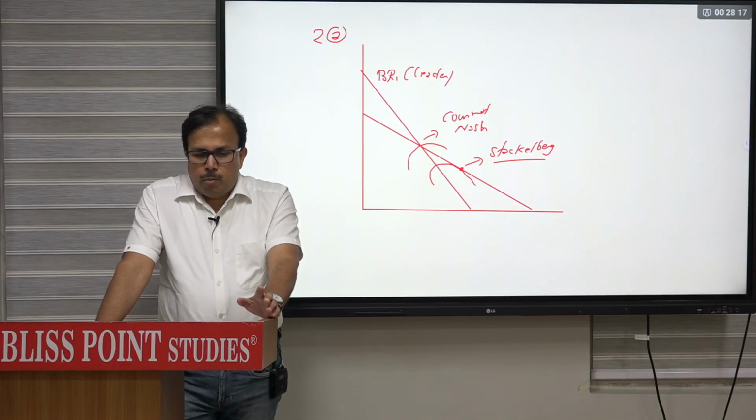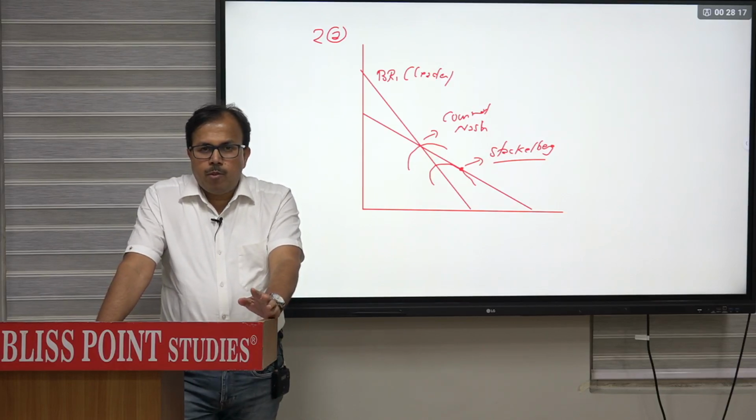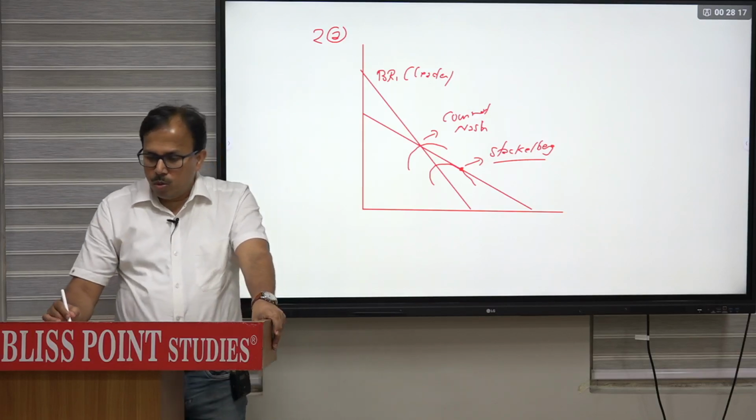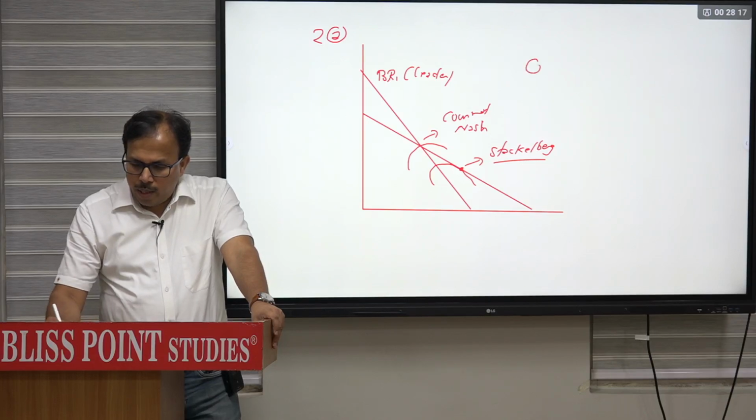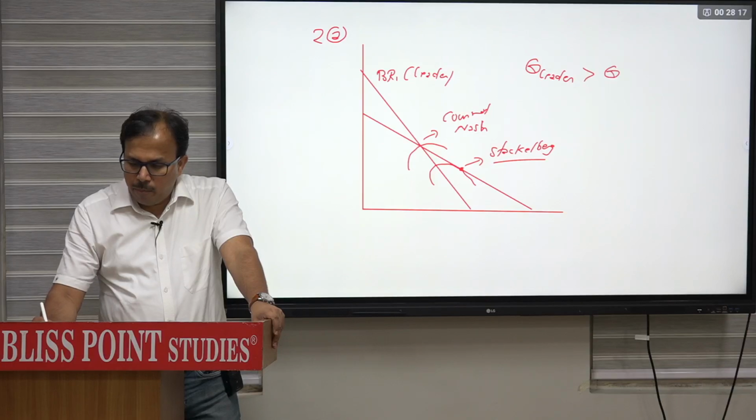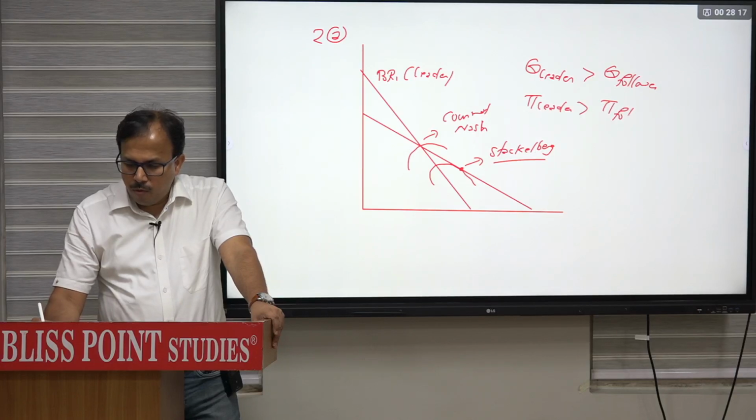All naturally the profit of leader is more and the profit of follower will be less as compared to the coordinate model. That quantity, when you determine in the Stackelberg model for the leader, the quantity produced by the leader will be more as compared to the quantity produced by the follower, and naturally the profit of leader will also be more than the profit of follower.